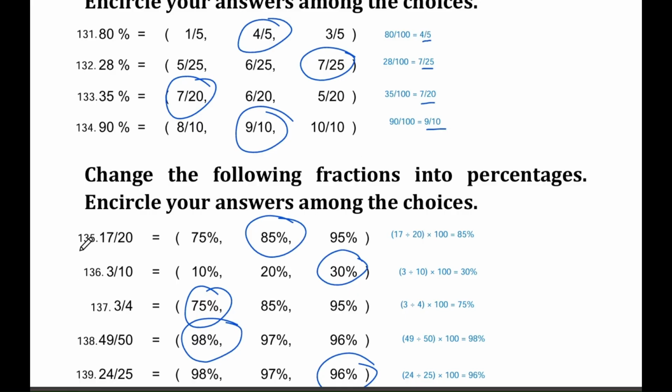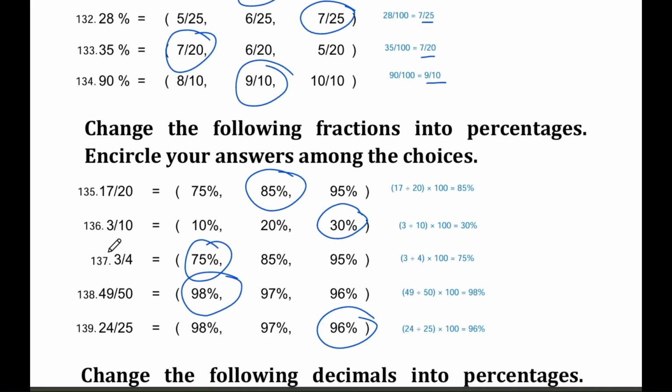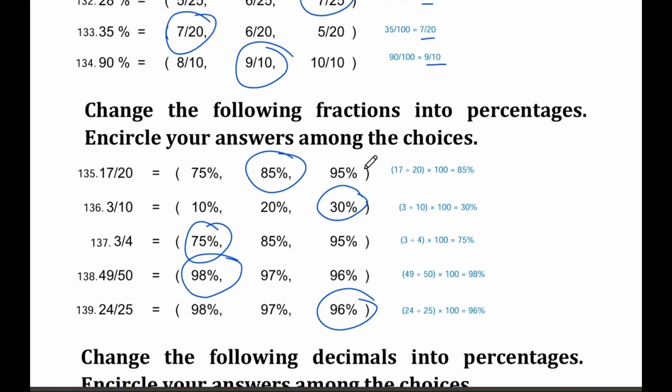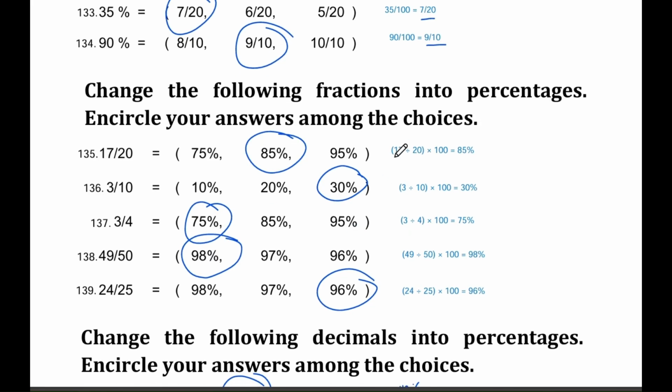Question number 135. Convert 17/20 to a percentage. The options are 75%, 85%, and 95%. The correct answer is 85%. To convert a fraction to a percentage, we have to do some maths. First, divide 17 by 20, and then multiply by 100. The answer is 85%.